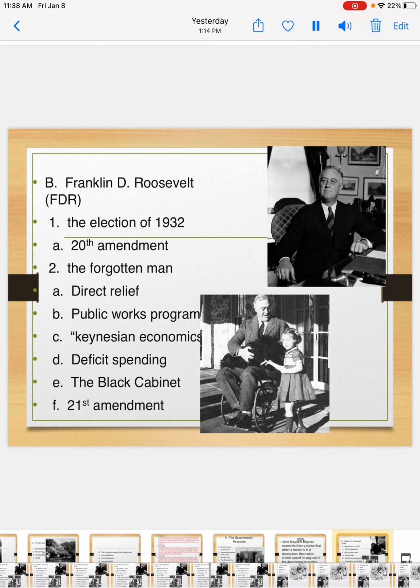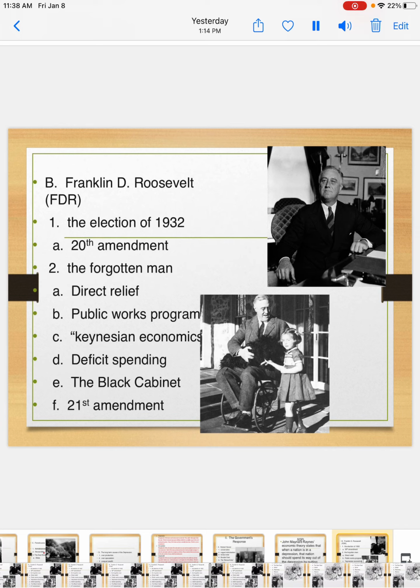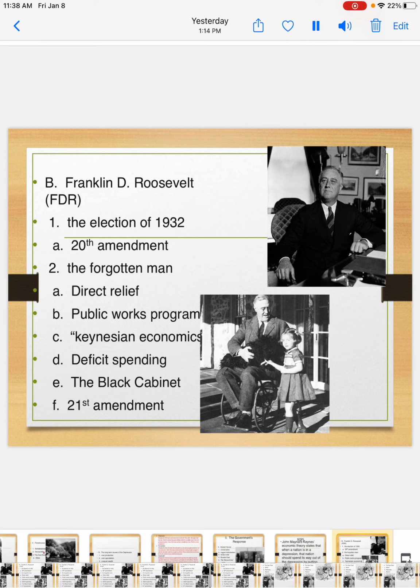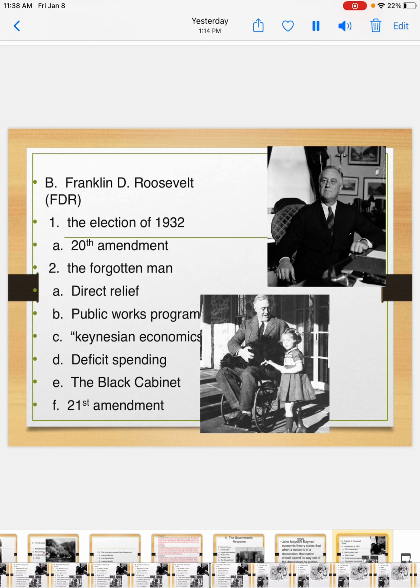The Black Cabinet. These were influential black leaders in America, and FDR hired them to advise him on policies that would improve the lives of African Americans. This was kind of a modern way of thinking for a president. Most presidents before him had not thought as much about the African American community, and he did so much so that he hired people to advise him on how he could help the African American community.